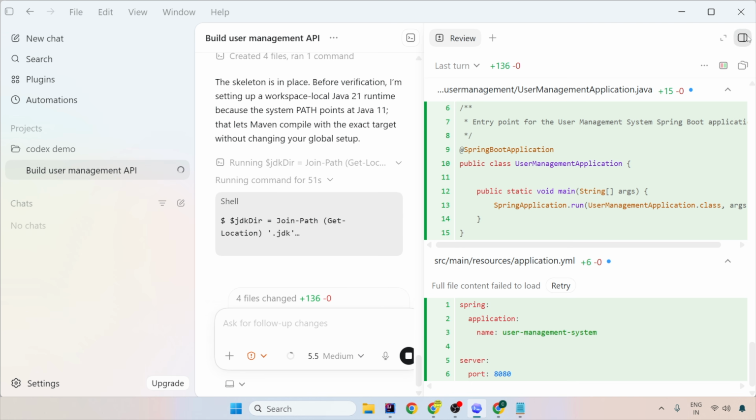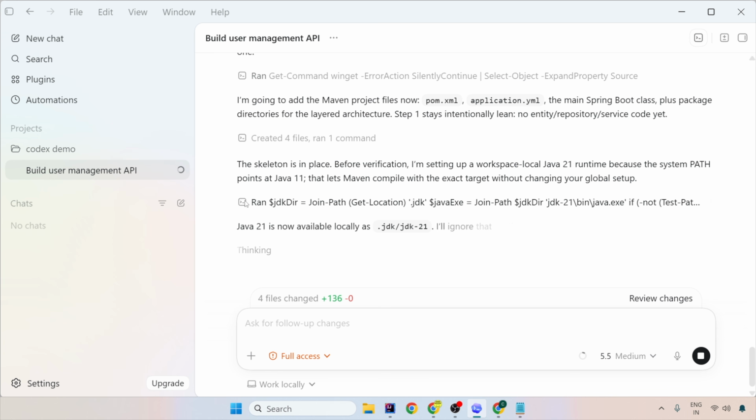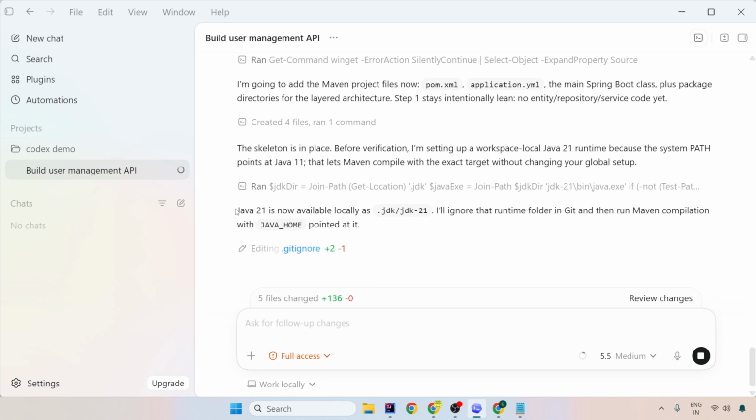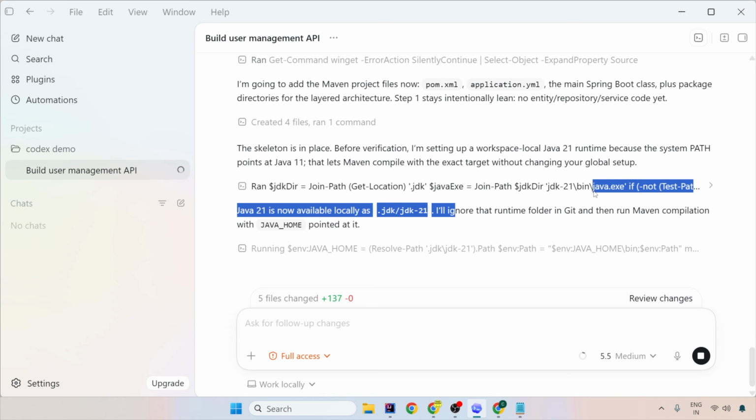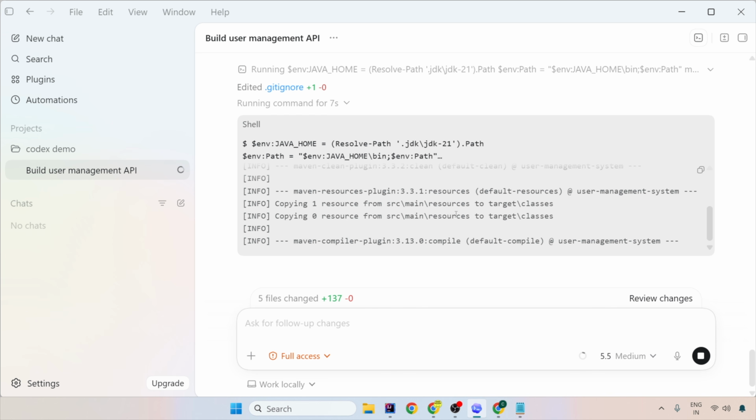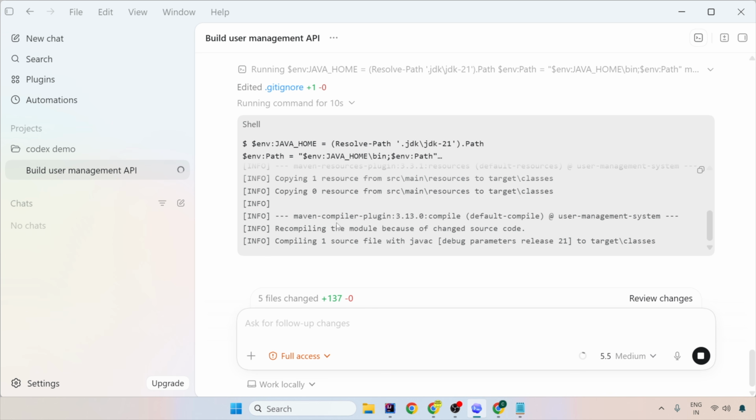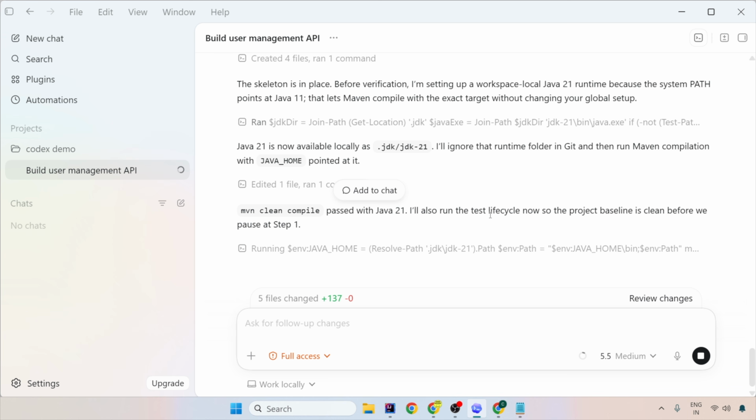Now I can close this and let's wait. It is running the command for these many seconds. It also tells how many seconds it is running this. So you see Java 21 is now available locally as .jdk jdk21. I'll ignore the runtime folder for Git and with Java home pointed at it. Now it is resolving and running this Java environment to point to this. So you see it has gone into your shell and ran this command with build successful. Passed with Java 21. I will also run the test lifecycle now. So do you see it is trying to set up Java 21 for you in your system?